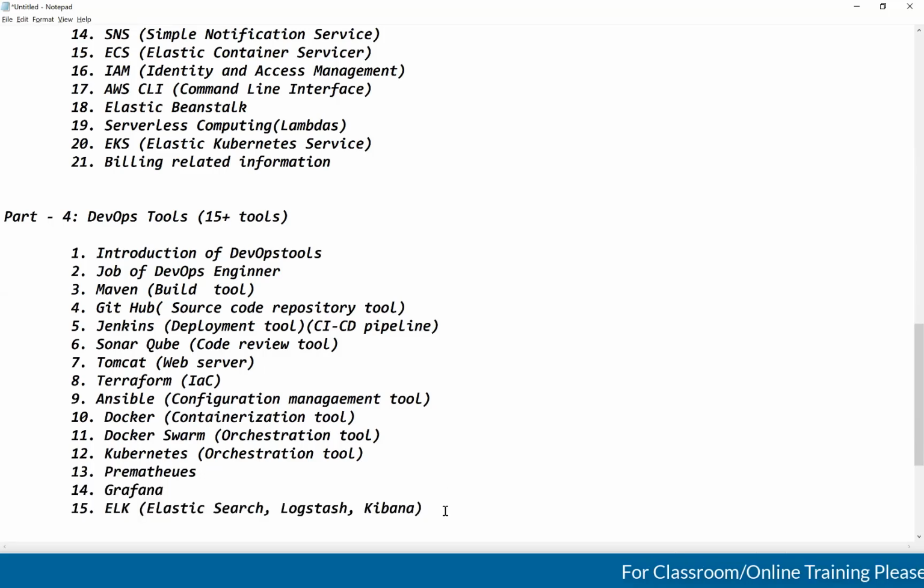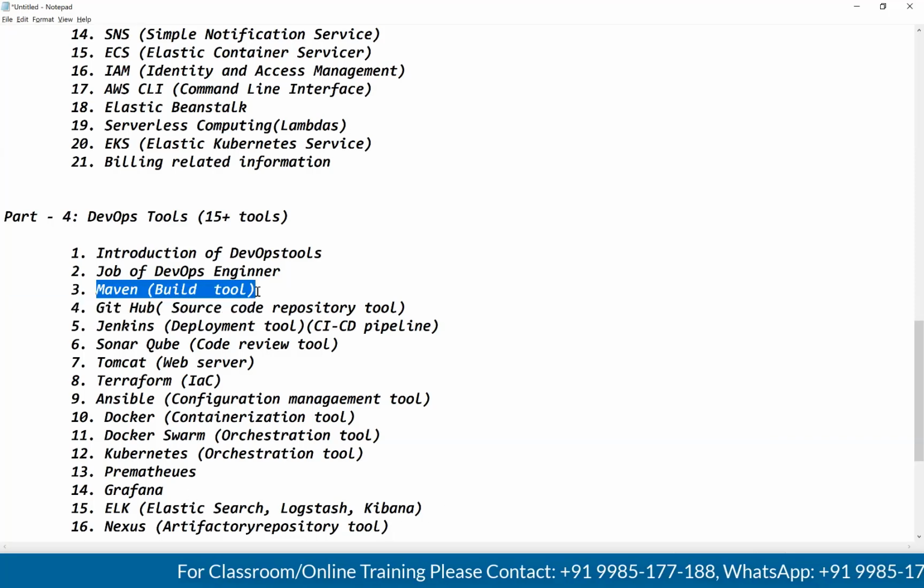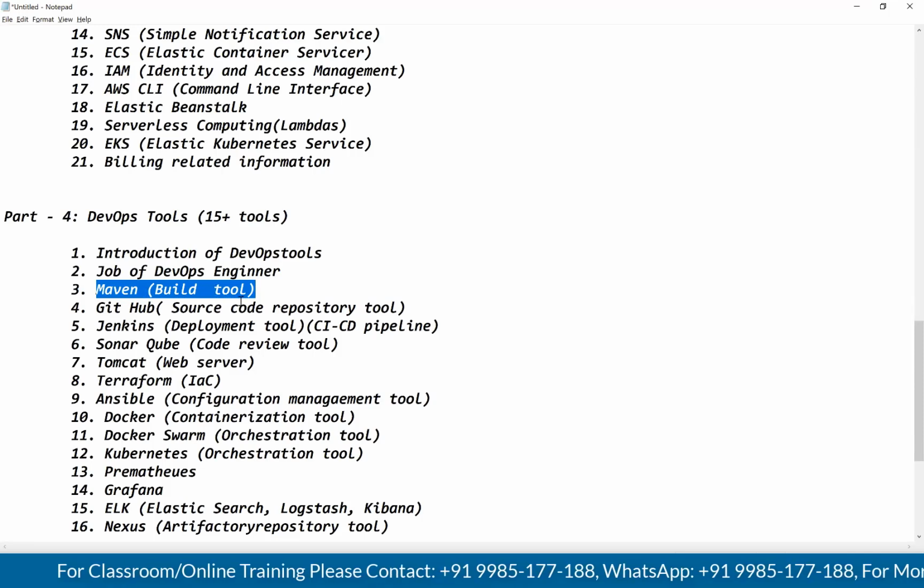Okay. After this, we are going to discuss Nexus. What is this Nexus? Nexus is the Artifactory repository tool. Here, Maven will build the application and it will create the artifact.